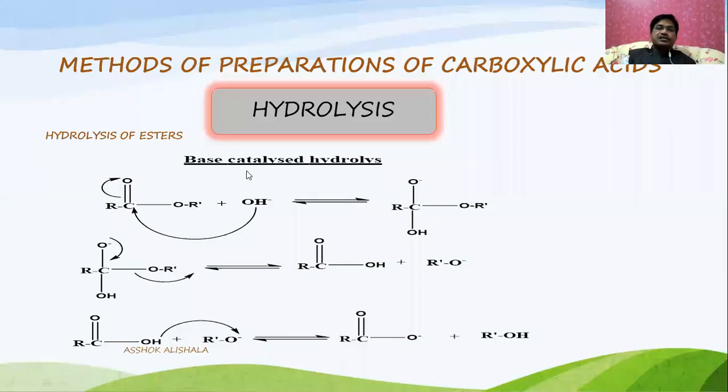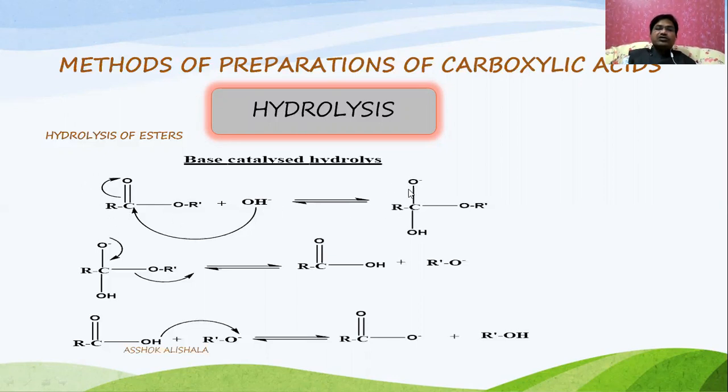See, in base catalyzed hydrolysis, previously the H plus ion attacked the oxygen, that is protonation takes place, whereas the hydroxide ion, which is a nucleophile, adds on the electrophilic center. How do you know? Between the carbon and oxygen, the pi bond electrons are more attracted towards the oxygen, and because of this the oxygen gets partially negatively charged and the carbon is partially positively charged. That's why the hydroxide ion is added here.